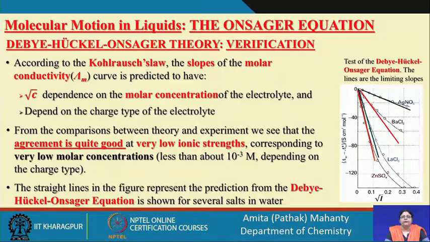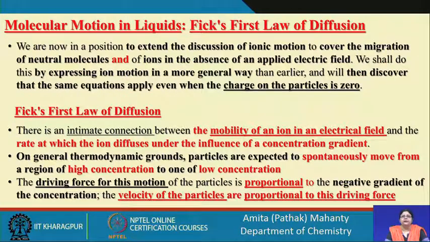Okay. Now, we move on to something different. So far we have talked about the ionic atmosphere, the ionic motion of the molecules. Now, we are in the position to extend the discussion of the ionic motion, whatever we have developed, to cover the migration of neutral molecules or ions in absence of an electric field.